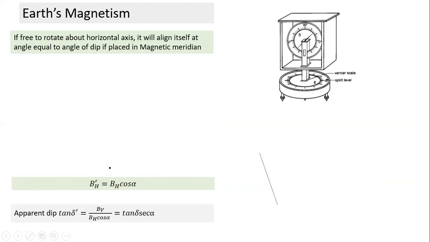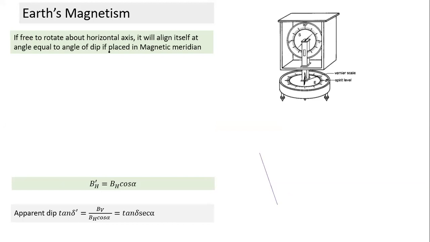Now, this is something I was talking about: how do I make a compass rotate in a vertical plane? You notice this equipment here, there's a magnetic needle kept in a horizontal plane. The magnetic needle moves in the horizontal plane, which means its axis of rotation is vertical. Here, if the disc lies in the vertical plane, the axis of rotation is horizontal.